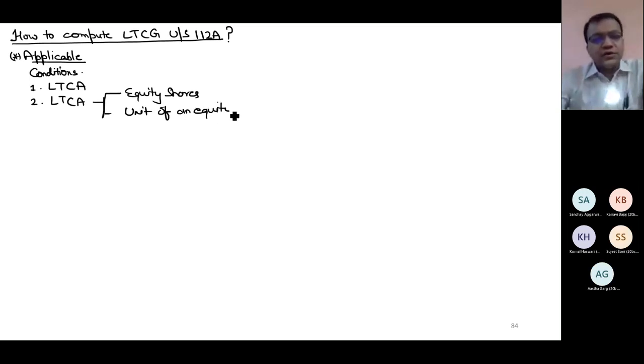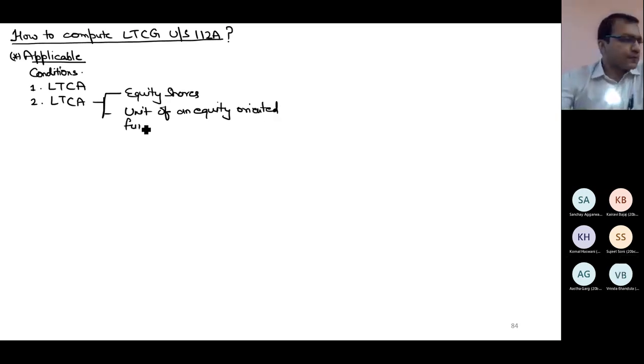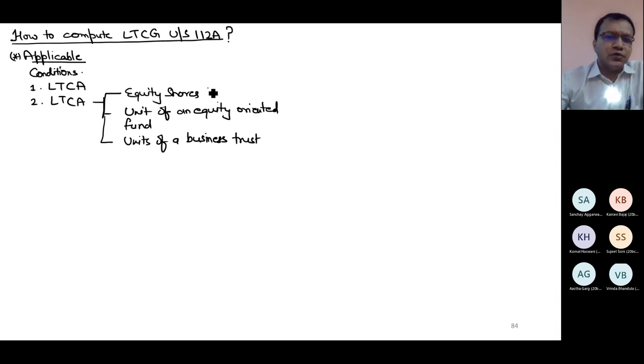It is a new provision, units of an equity-oriented fund, units of a business trust. For you, only this much is relevant. Units of equity oriented fund is also slightly relevant, but for you, equity share sale is most relevant.